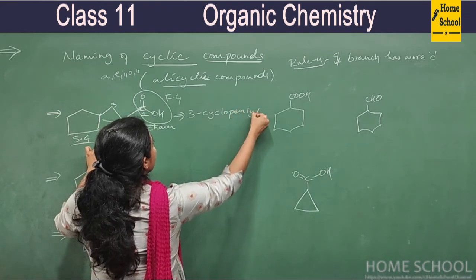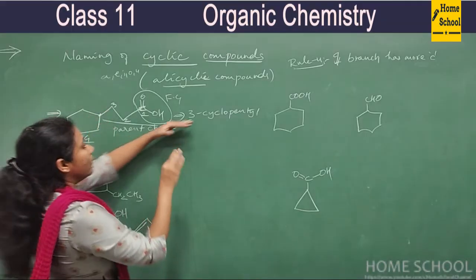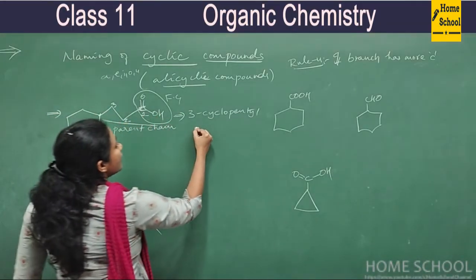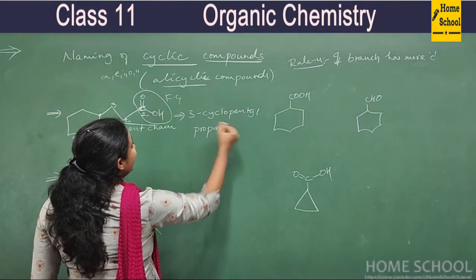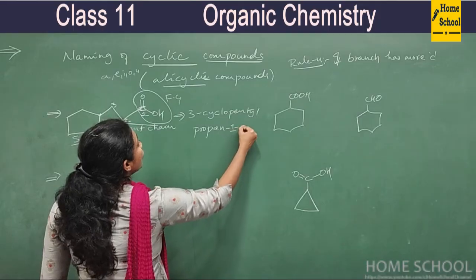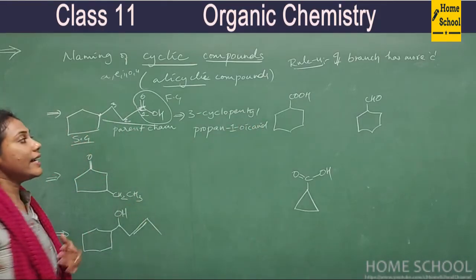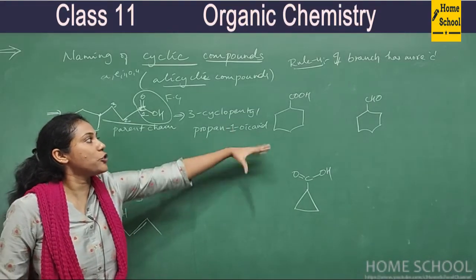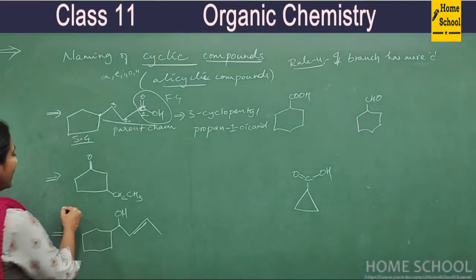Cyclopentyl over. Now the prefix is over, for the word root you have 3 carbons, so prop, propane-1-oic acid, or propanoic acid directly. You can join it and write it. Not an issue.